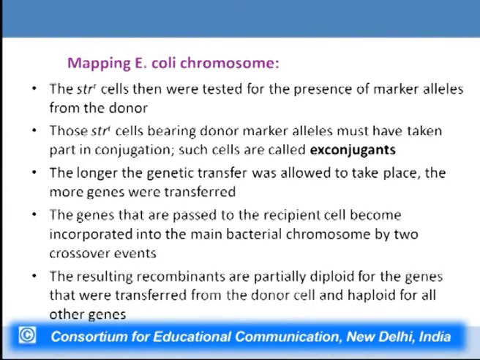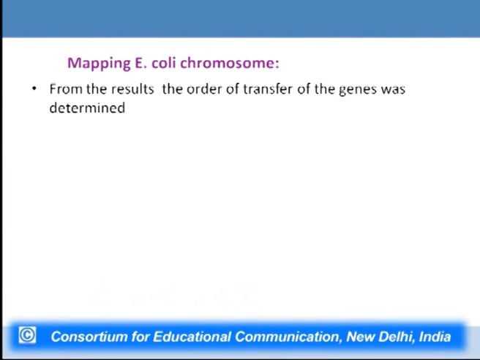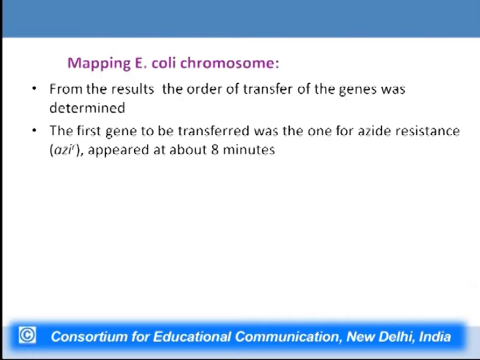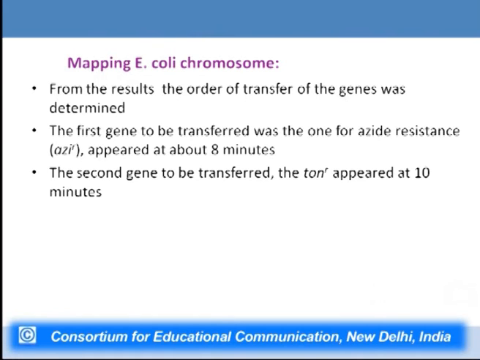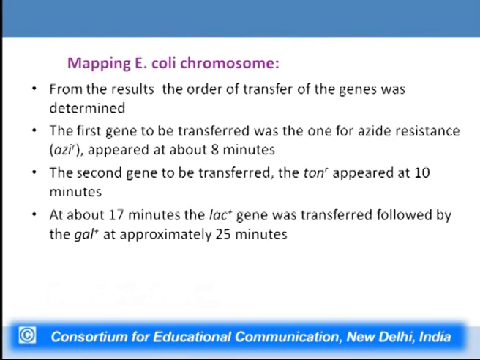The resulting recombinants are partially diploid for the genes that were transferred from the donor cell and haploid for other genes before the recombination takes place. Now, from the results, the order of transfer could be determined. The first gene to be transferred was the one for sodium azide resistance, which appeared at about 8 minutes. The second gene to be transferred was TON-R, which appeared at about 10 minutes. At about 17 minutes, the LAC plus gene was transferred, followed by GAL plus at approximately 25 minutes.